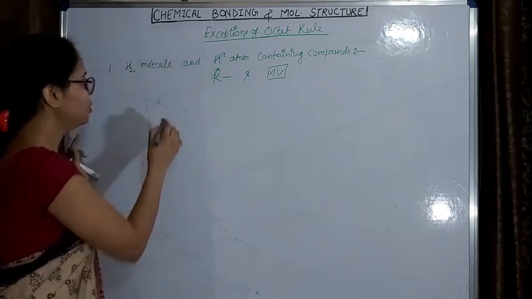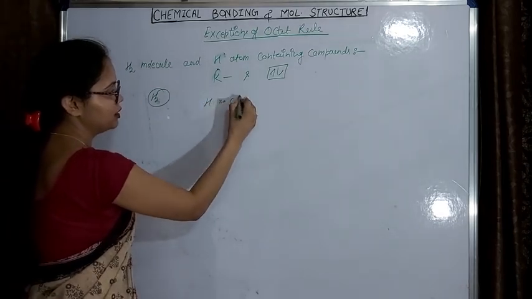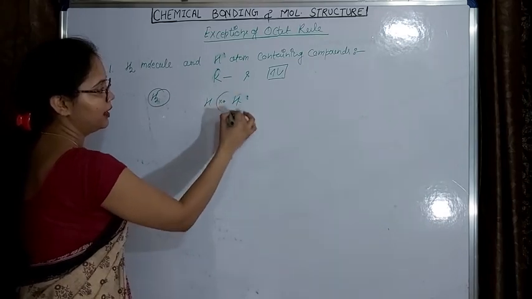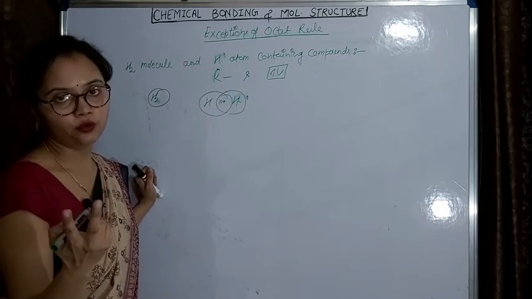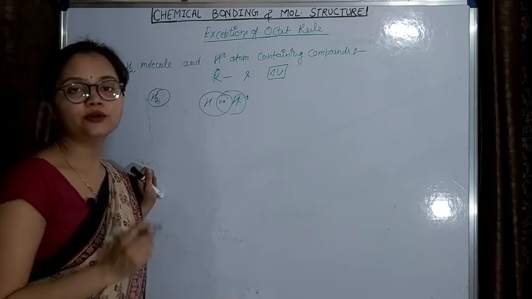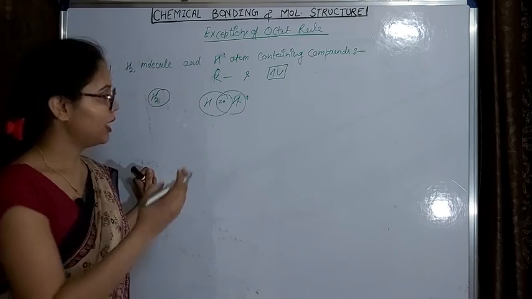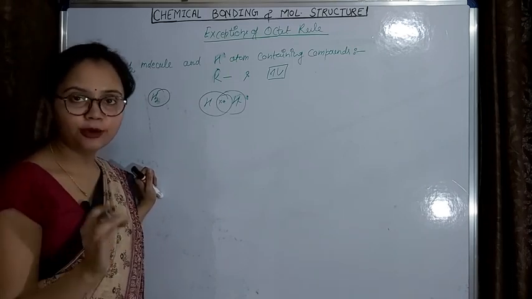In the hydrogen molecule you can see, suppose these are the 2 electrons of both the hydrogens, and after sharing these electrons each will have maximum 2 electrons. It means hydrogen atoms are not following the octet rule here. As they have 2 electrons, we can say that they are following the duplet rule.